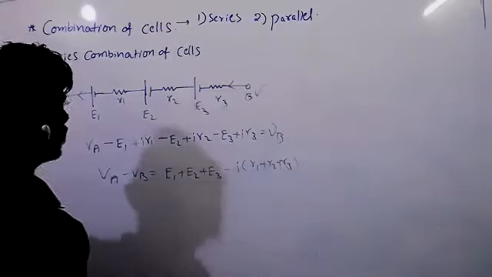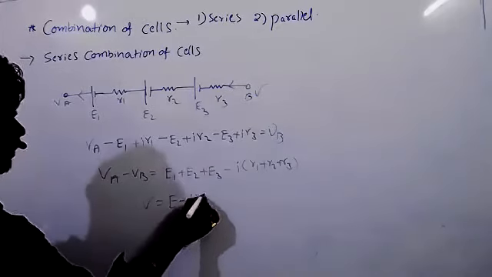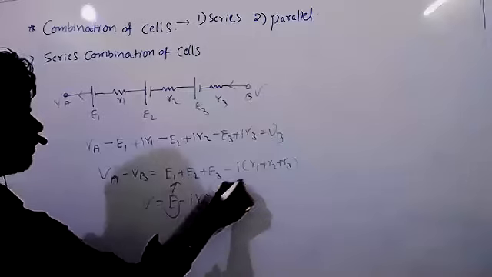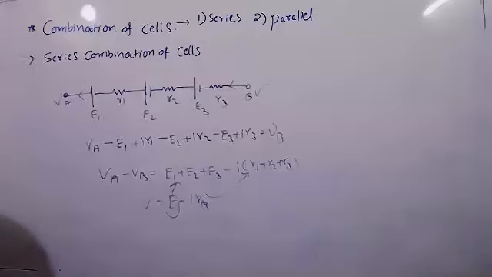We will get like this. So this equation we have to compare with V is equal to E minus IR. Here E equivalent equal to this much, R equivalent equal to R1 plus R2 plus R3. Let's see one small question. So just you have to remember that we have to apply Kirchhoff laws.